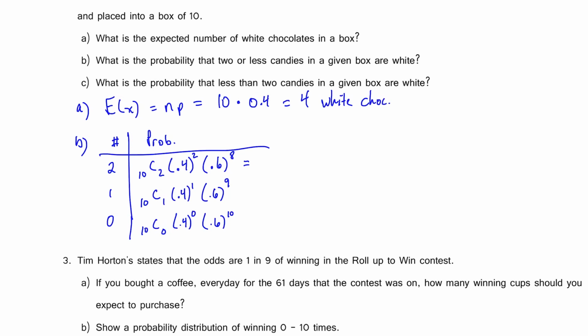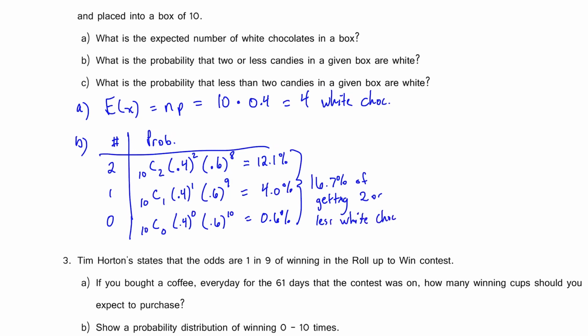The probability you get 2 white chocolates is 12.1%. Probability you get 1 white chocolate is 4.0%. And the probability you get 0 white chocolates is 0.6%, which means the probability that you get 2 or less is the sum of these, and so that is 16.7% chance of getting 2 or less white chocolates.